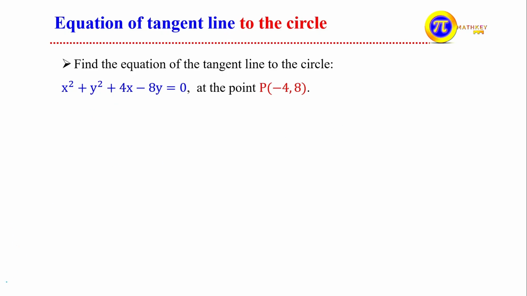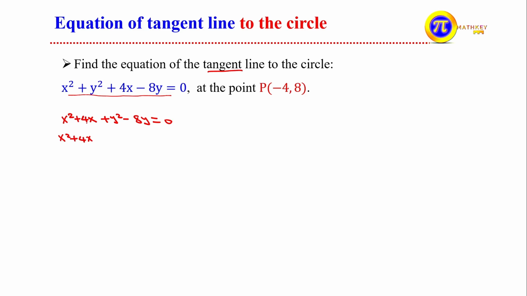x square plus y square, we are asked to find the equation of the tangent line to the circle, which is the equation of the circle it says. So let's try to express this one by using completing the square and we'll try to find the center of the circle. Let's collect x together. This means x square plus 4x plus here is y square minus 8y is equal to 0. Make this completing the square.